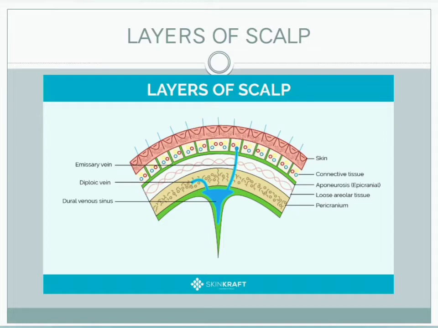The 5th layer is called pericranium, which is loosely attached to the bony surface and firmly attached to the sutures, where the sutural ligament binds the pericranium to the endocranium.